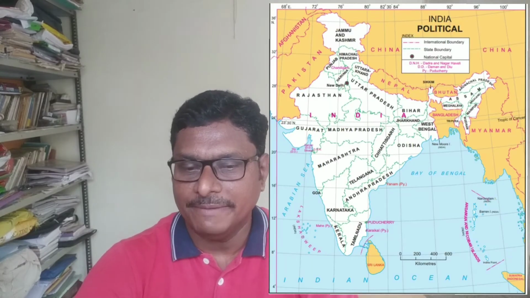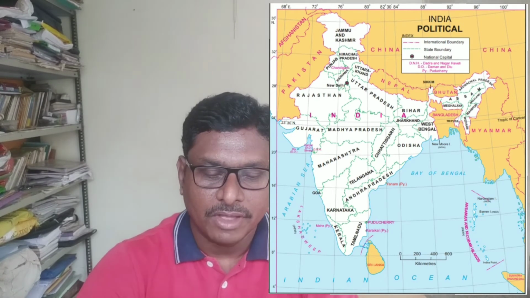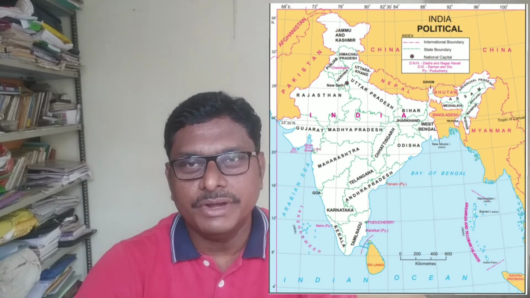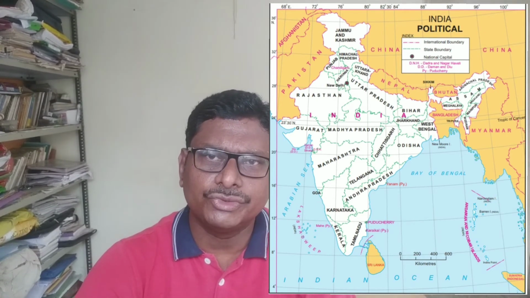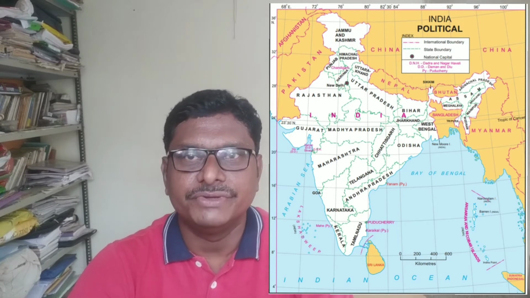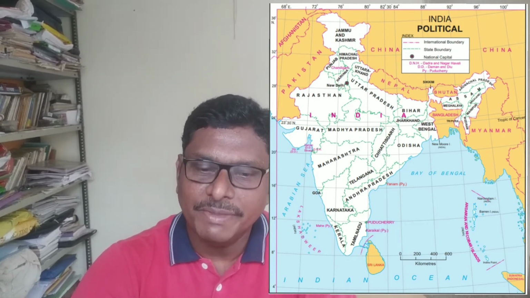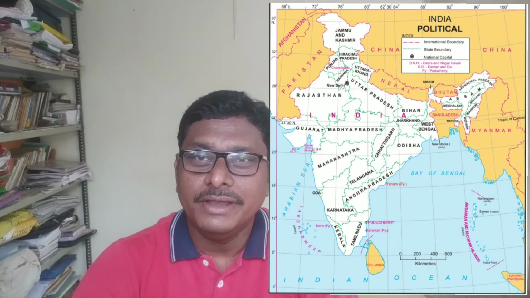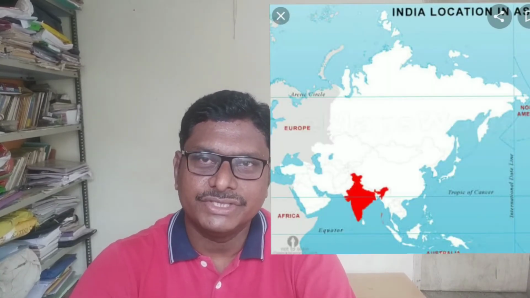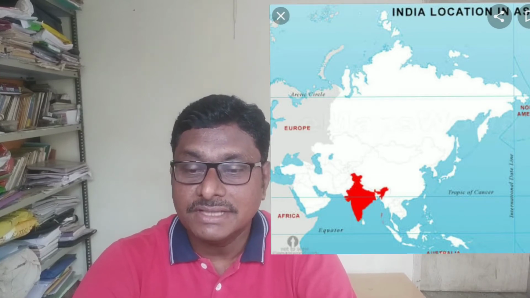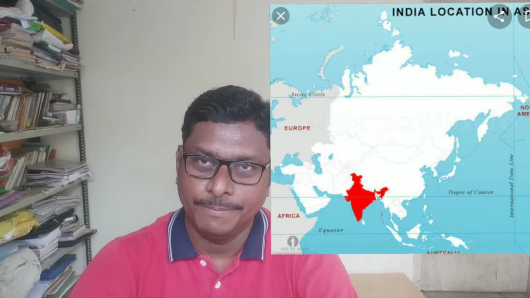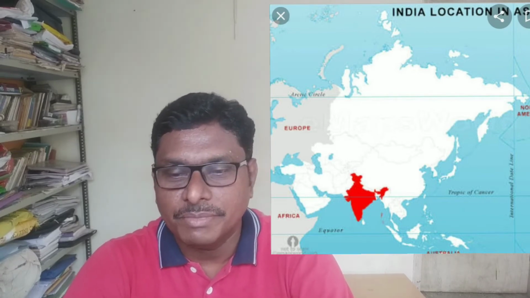If you observe the map of India in your textbook on page number 10, that is the political map of India. It gives a clear-cut idea about India, so please go through this map. It is a very important map given to you in your textbook. This map gives us an idea about the neighboring countries of India. As we already talked, India is a part of Asia, located in South Asia. But which countries share their border with India? That is also a very important part.